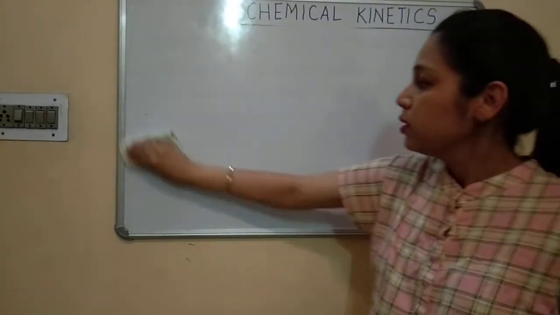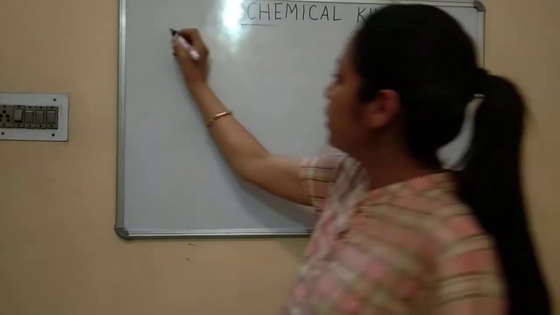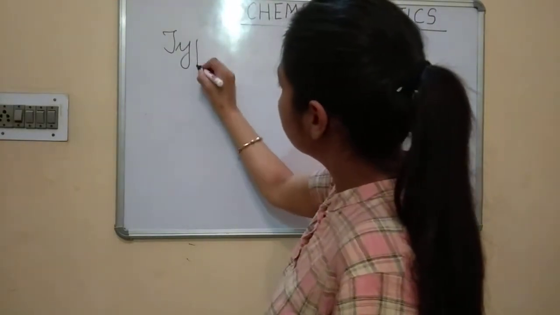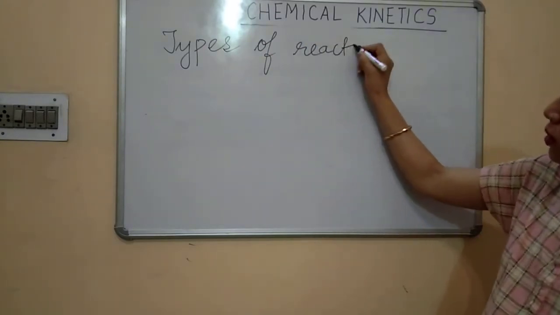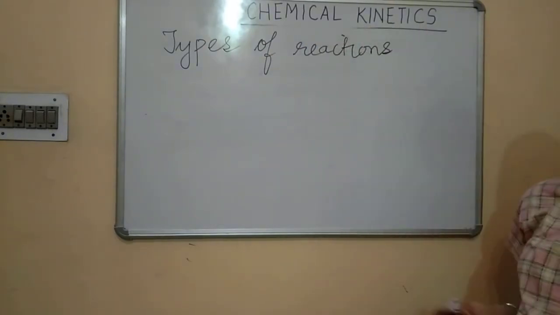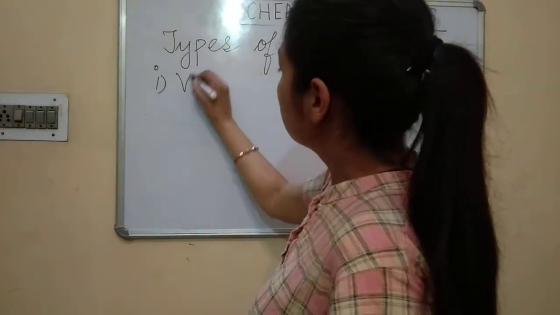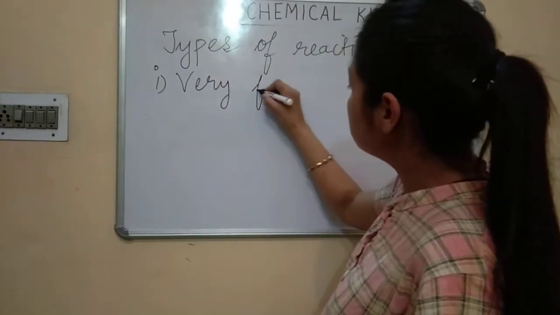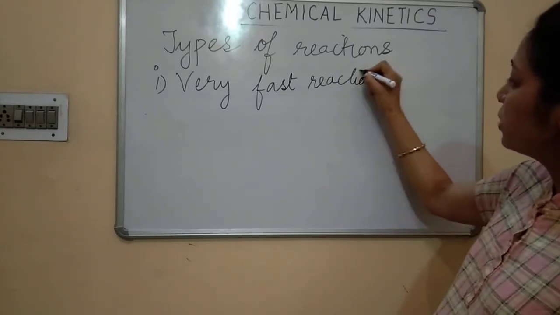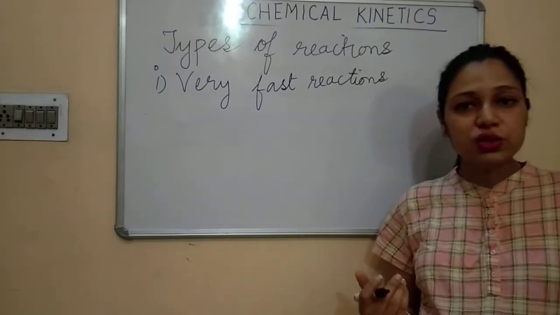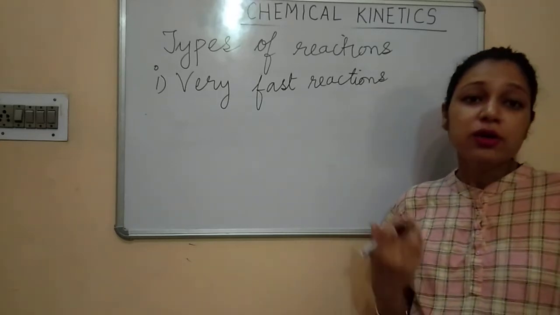Children, next we'll be studying about the types of reactions. What are the different types of reactions? This we are going to study. So the first type of reactions are very fast reactions. Now what are very fast reactions children? These are those reactions which are occurring very fast or at a greater speed.